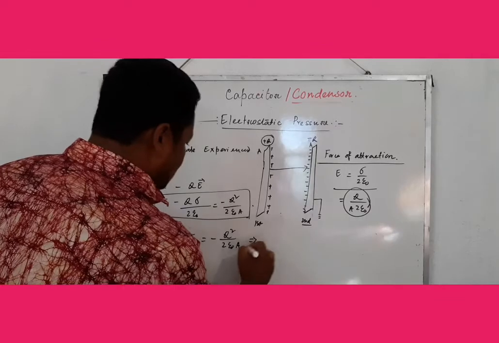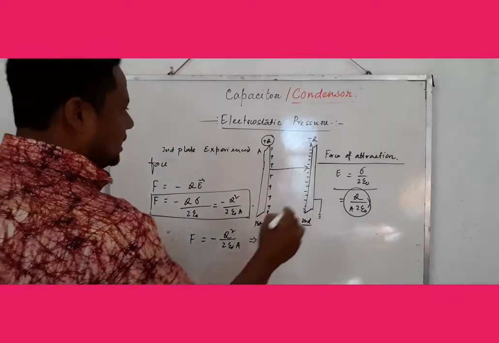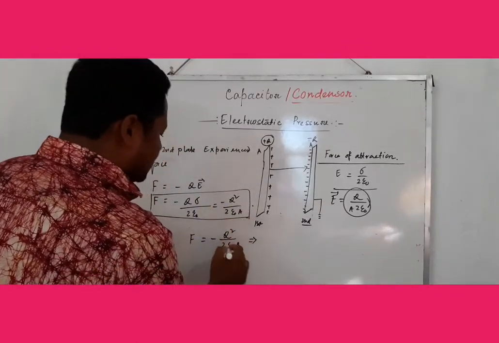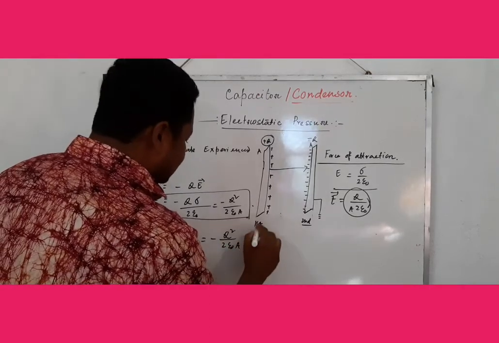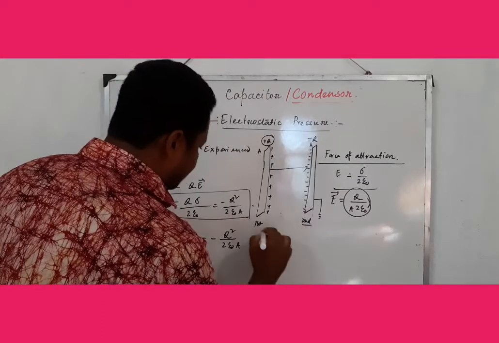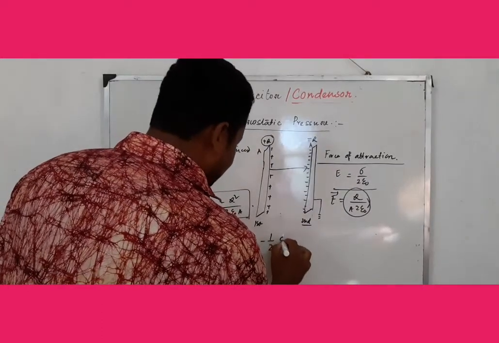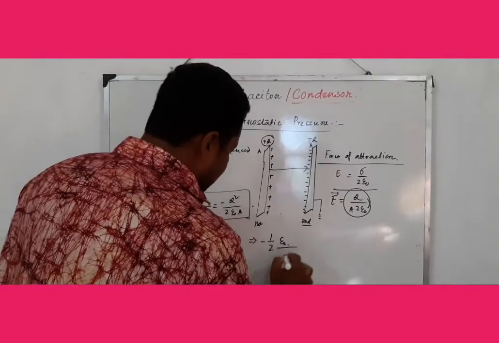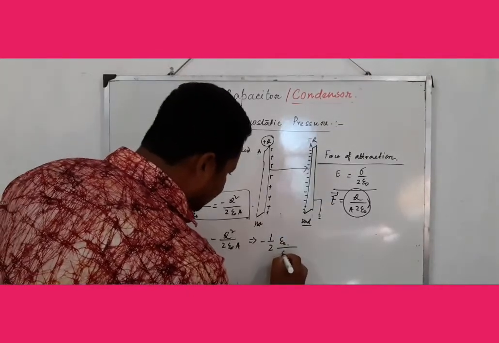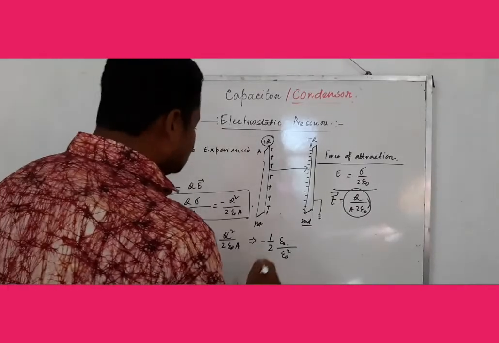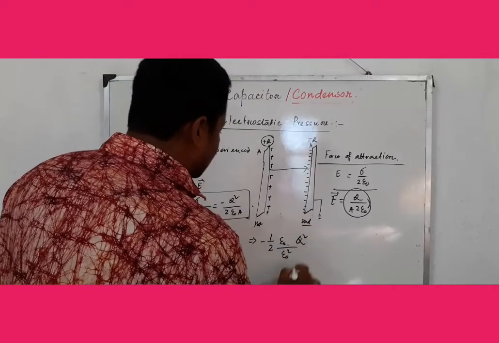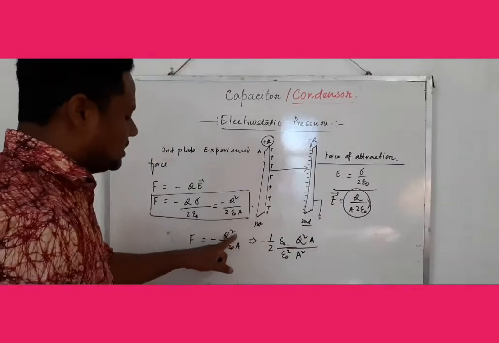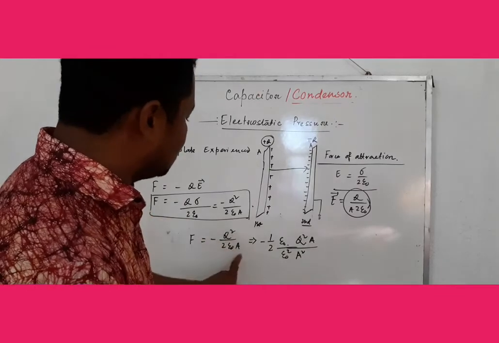Now we can write it in another way, minus half epsilon 0 into, multiplying and dividing by epsilon 0 square, Q square by A square into A. Here we put an extra A, so in the denominator it is also multiplied with A, that is A square.